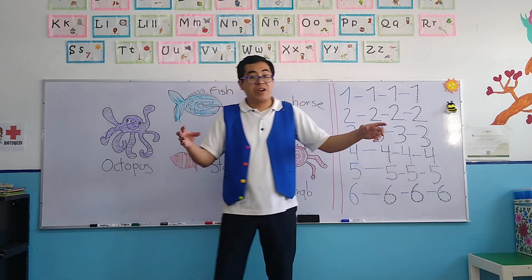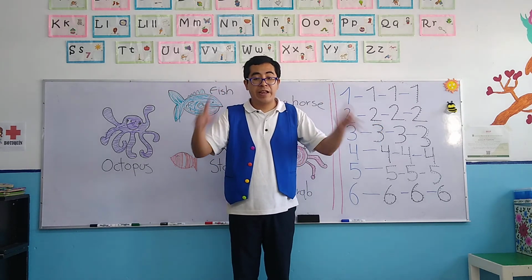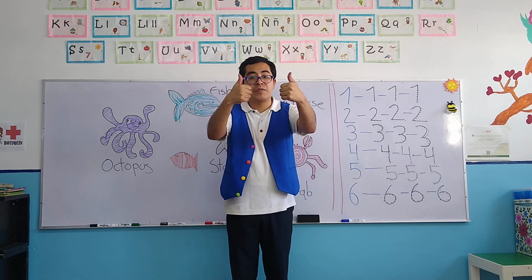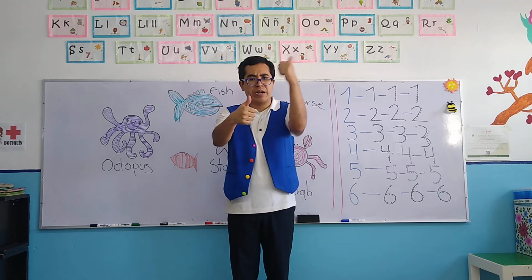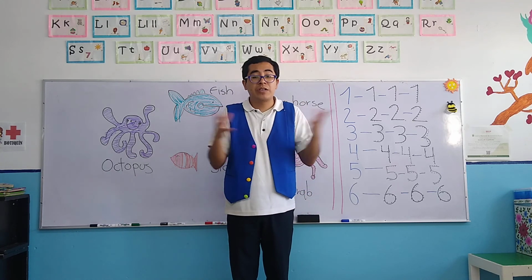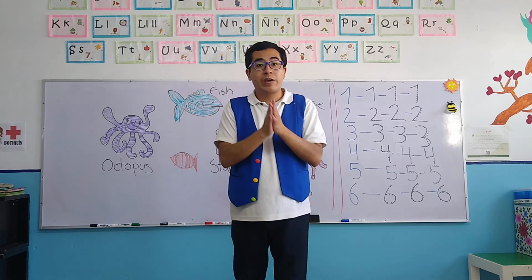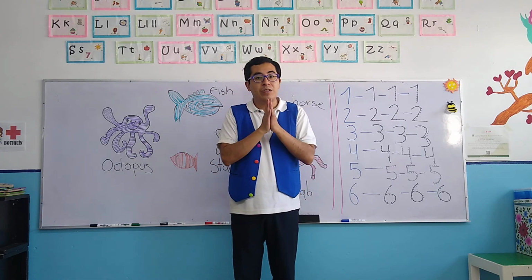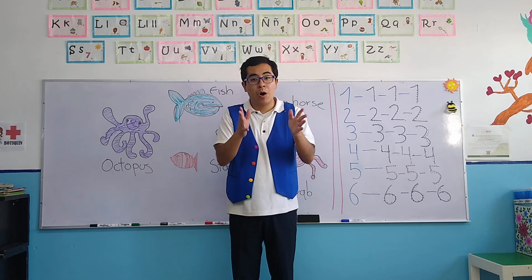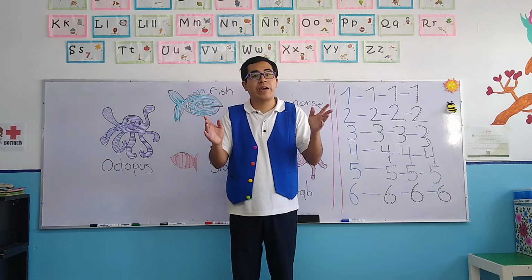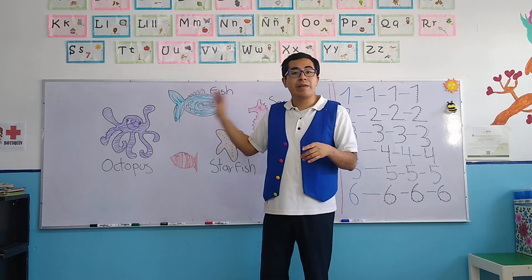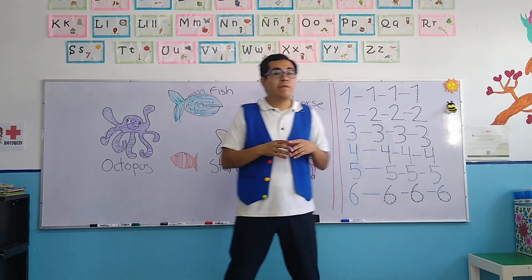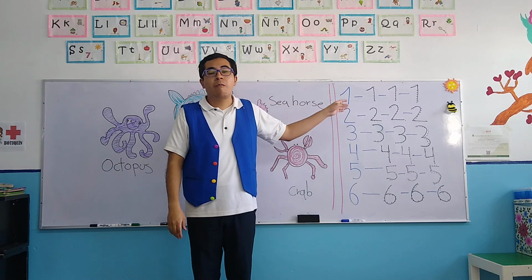Don't forget, whenever we are working and we are working excellent, we raise our thumbs up, because we are doing an excellent job. Okay, so that's it for today, my children. Don't forget to work correctly, to work properly, and to do an excellent job at home with mother or father. Okay, don't forget to review animals of the sea. Don't forget to review numbers from 1 to 6.